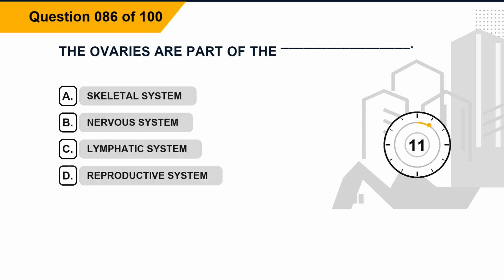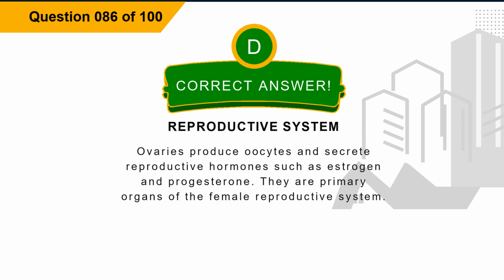Question 86. The ovaries are part of the blank. Option A, skeletal system. Option B, nervous system. Option C, lymphatic system. Option D, reproductive system. The correct answer is option D, reproductive system. Explanation. Ovaries produce oocytes and secrete reproductive hormones such as estrogen and progesterone. They are primary organs of the female reproductive system.